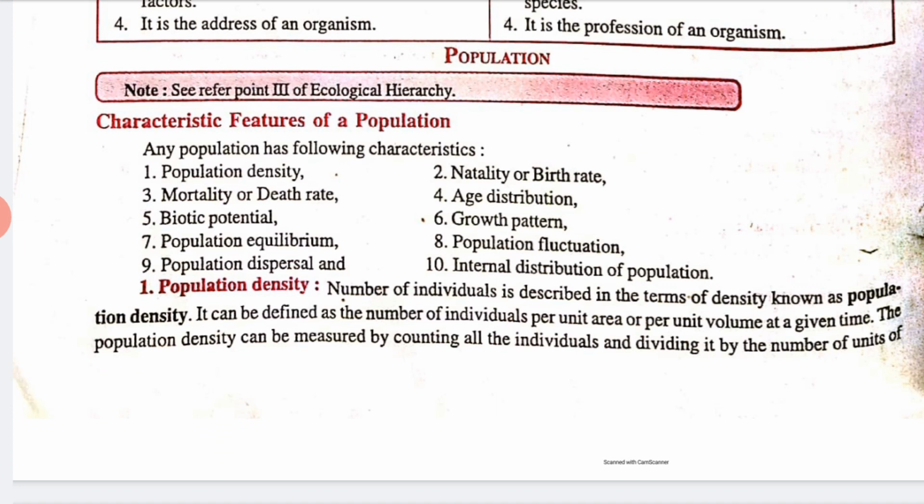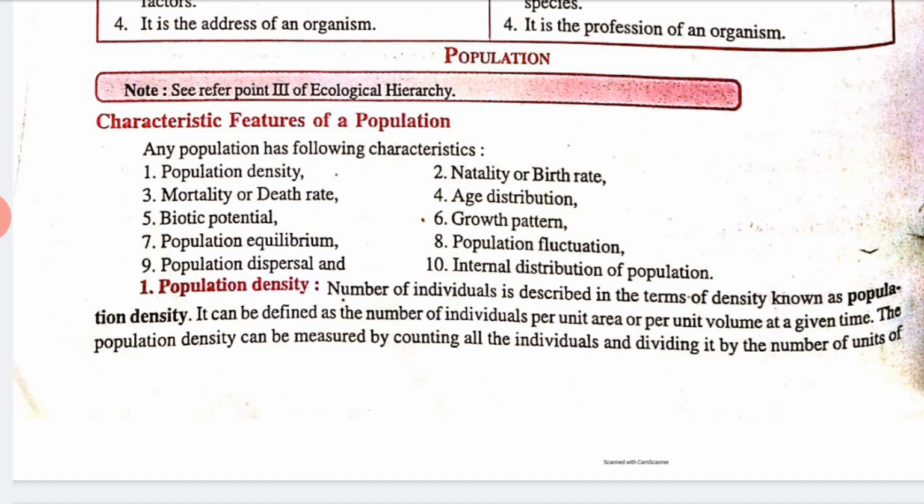First is population density. Then natality or birth rate, mortality or death rate, age distribution, biotic potential, growth pattern, population equilibrium, population fluctuations, population dispersal, and internal distribution of population. So we have 10 features according to the characteristics. Let's start with population density.